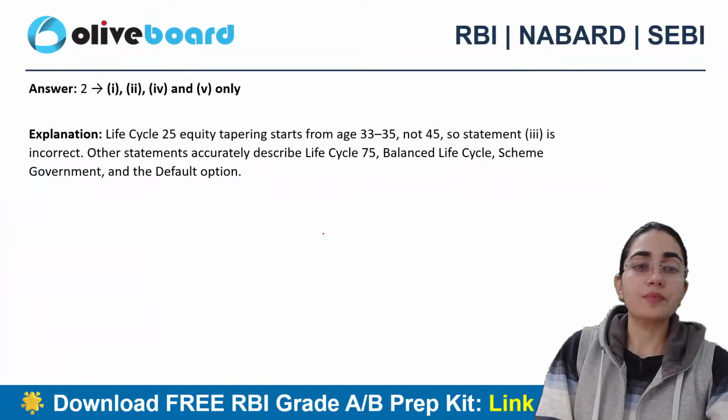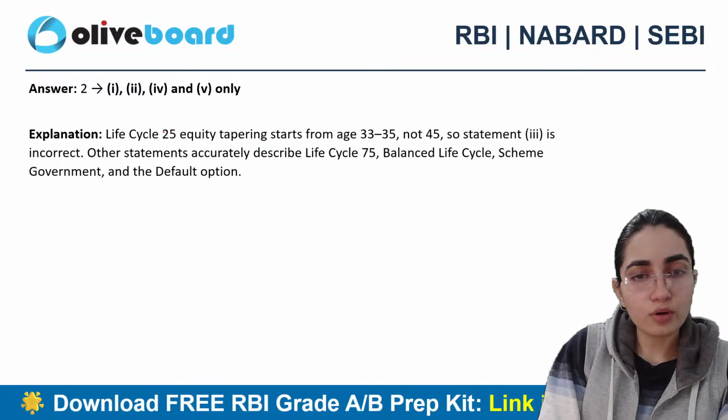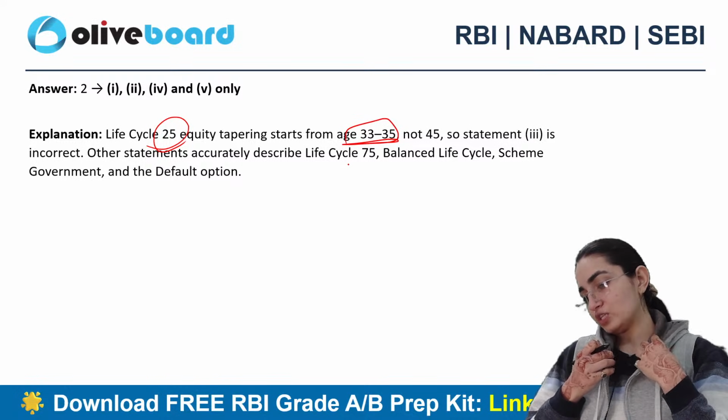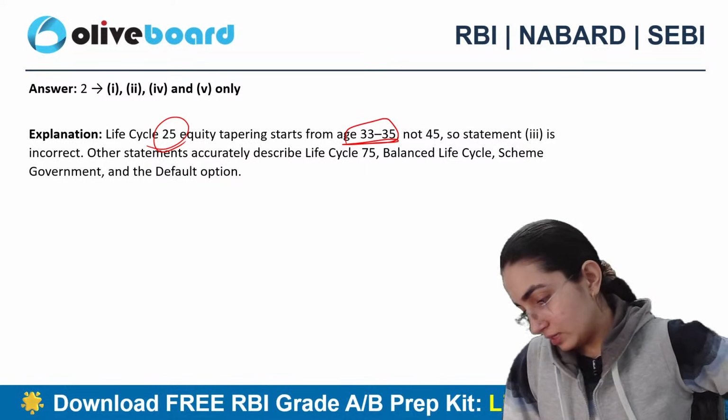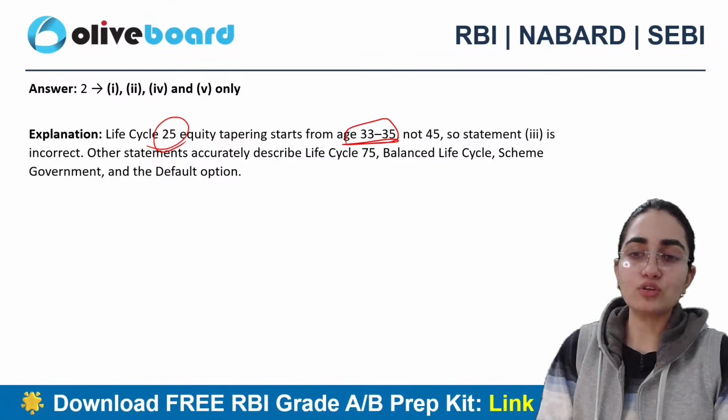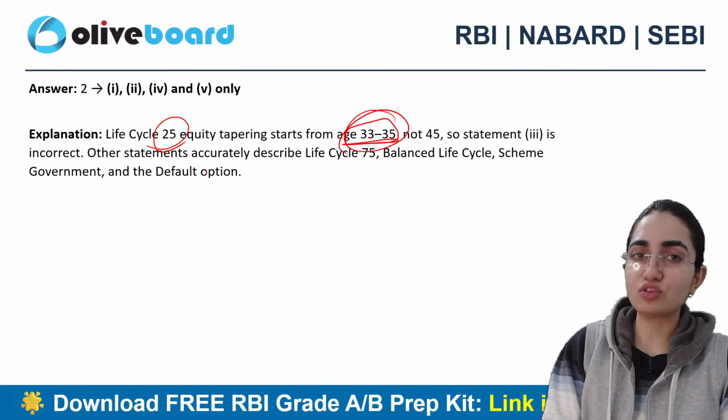All right. So you can clearly see here that when I talk about Life Cycle 25, equity tapering starts from what? The age is not at all correctly given. The issue is with the age. Good. Tapering from 33, not 35. Very good. So this is the problematic statement. Otherwise, the rest of the statements are all correct.